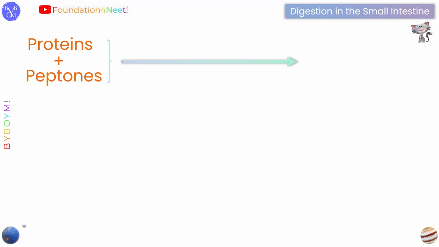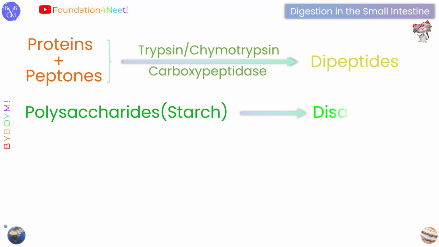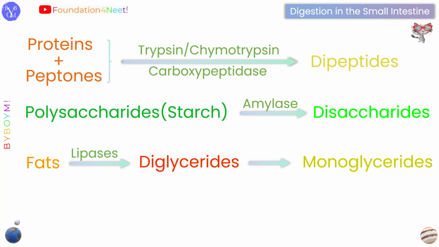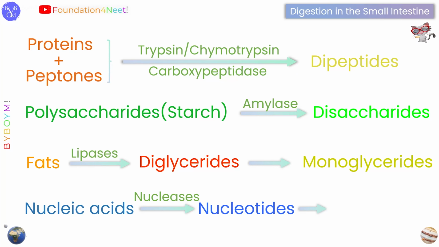The proteins and peptones are digested or broken down into dipeptides by the enzymes trypsin, chymotrypsin and carboxypeptidase. All these three enzymes are present in the pancreatic juice. The next enzyme present in pancreatic juice is amylase, which breaks down or digests starch into disaccharides. The third important enzyme is the lipase enzyme, which digests fat into diglycerides and monoglycerides. Nucleic acids are broken down into nucleotides by the enzyme nucleases, which is present in the pancreatic juice. Nucleotides are further broken down into nucleosides. So this was all about pancreatic juice.